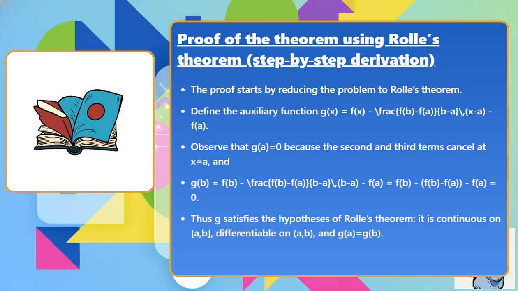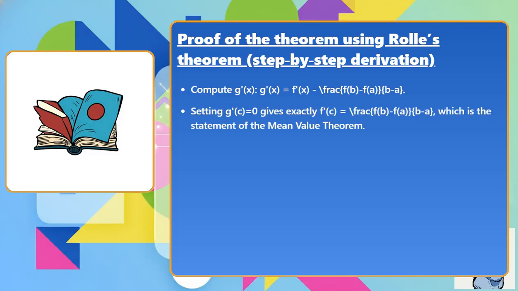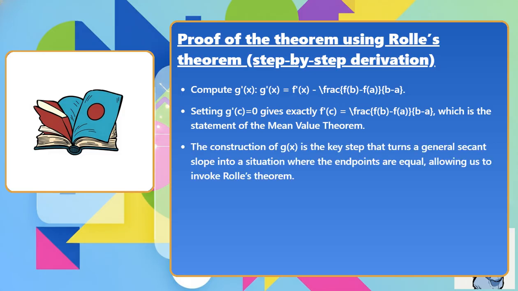Thus g satisfies the hypotheses of Rolle's theorem. It is continuous on [a, b], differentiable on (a, b), and g of a equals g of b. Rolle's theorem guarantees a point c in (a, b) with g prime of c equals 0. Compute g prime of x equals f prime of x minus the fraction f of b minus f of a over b minus a. Setting g prime of c equals 0 gives exactly f prime of c equals the fraction f of b minus f of a over b minus a, which is the statement of the mean value theorem. The construction of g of x is the key step that turns a general secant slope into a situation where the endpoints are equal, allowing us to invoke Rolle's theorem.